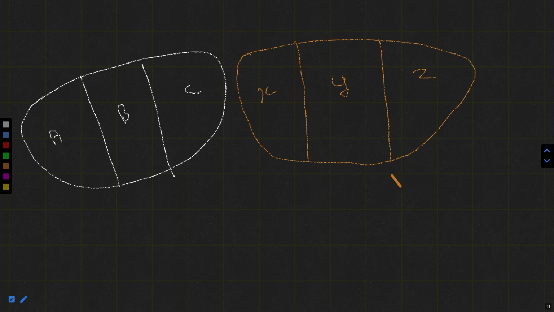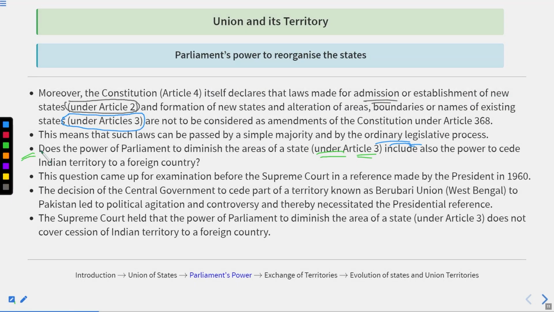All right. So suppose the Parliament of India has the power to alter the boundaries of the country. That's new. So if the government wants to transfer some portion of the country to a foreign country, will this be a part of the Parliament's power to diminish the area of a state under Article 3? Does this article also include the power to cede Indian territory to a foreign country? That is the question which I have told you through the example.